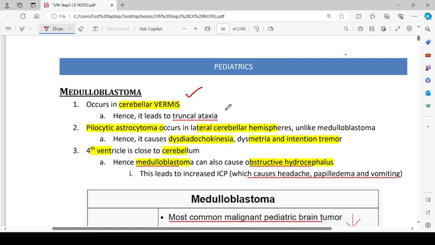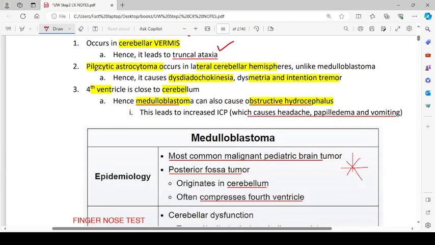Hence, it leads to truncal ataxia, because the cerebellum is responsible for the balance of the body and posture of the body. So it can lead to truncal ataxia. Pilocytic astrocytoma occurs in lateral cerebellar hemispheres, unlike medulloblastoma.